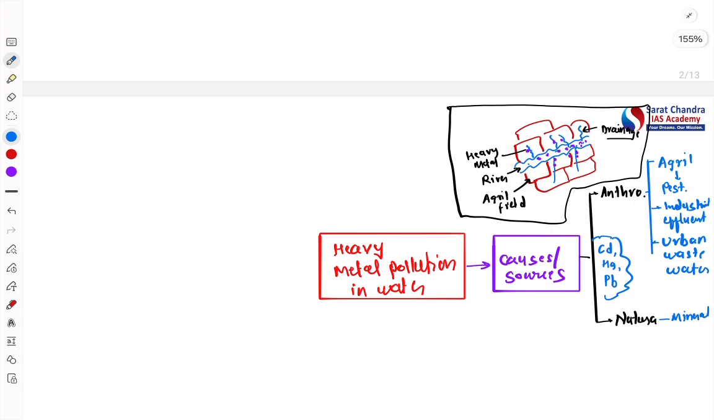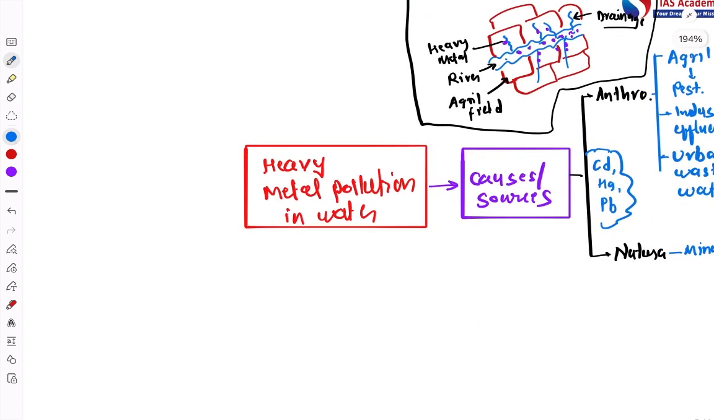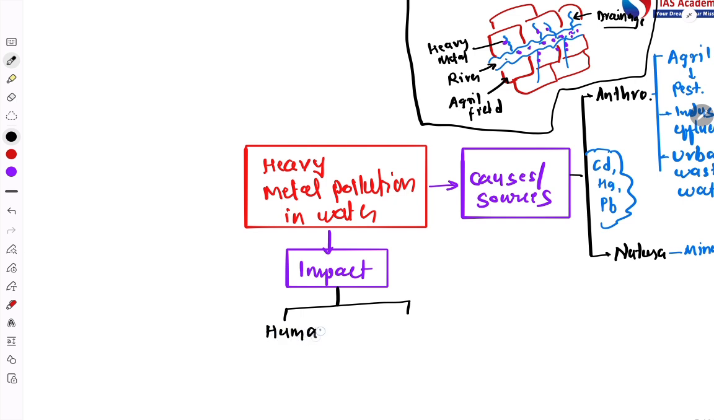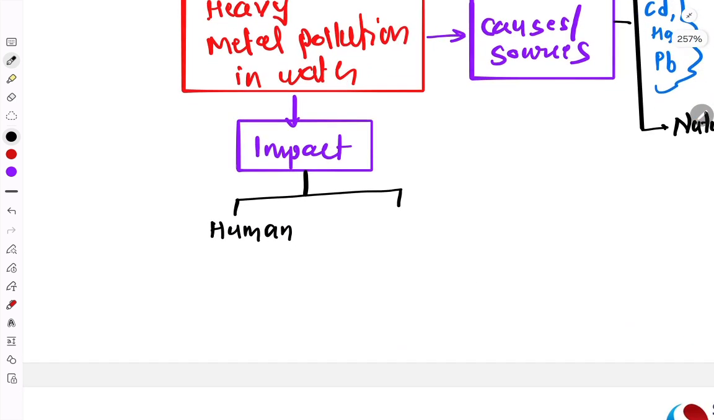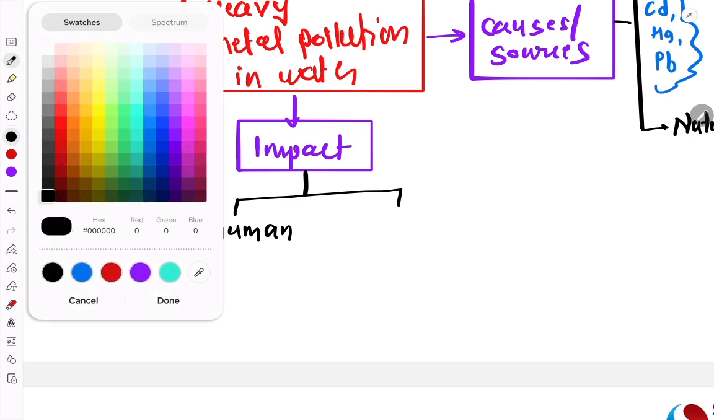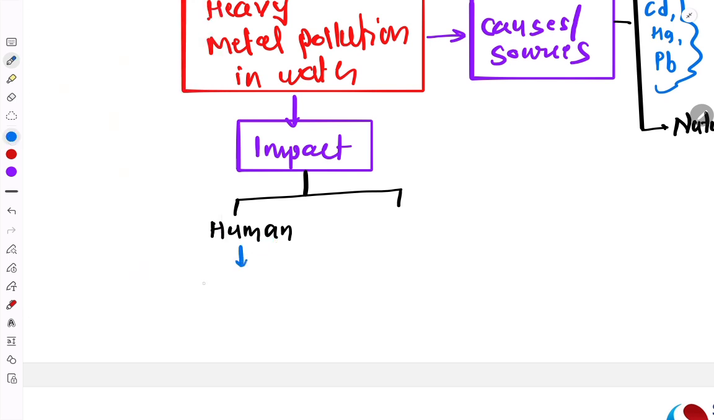Now next question is, what can be the impacts of such kind of pollution? That is the second point. So next come impact. Okay, so impact of such kind of pollution can be multifaceted here also. One impact is on human impact. See, in human there is one problem called as the biomagnification.